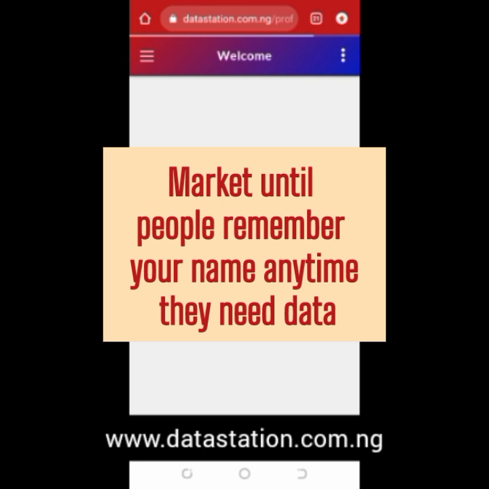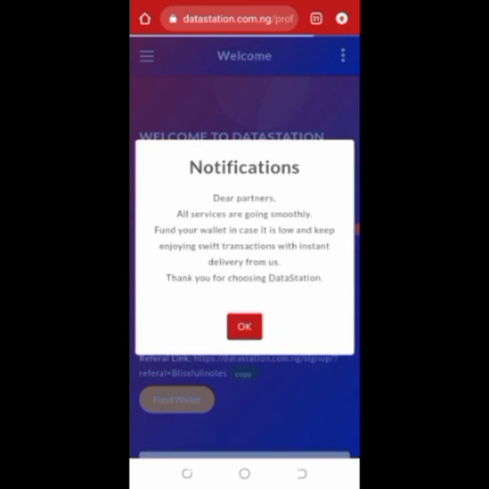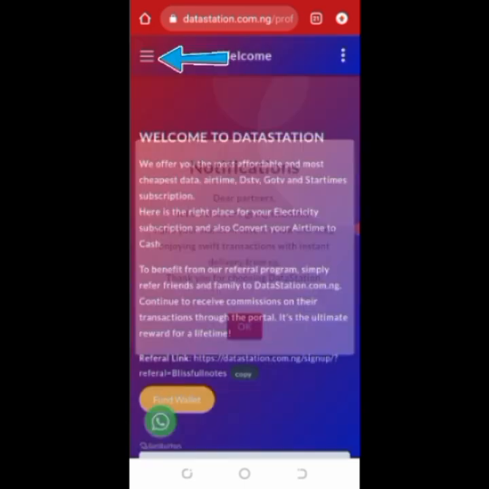Once you post that you sell data, someone asks you, okay, how much? You tell them your price and they'll send you money. Use that money to make money. But if you have your own money, it will also be cool. So when you log in, it will be like this. Sometimes just click on okay to continue.